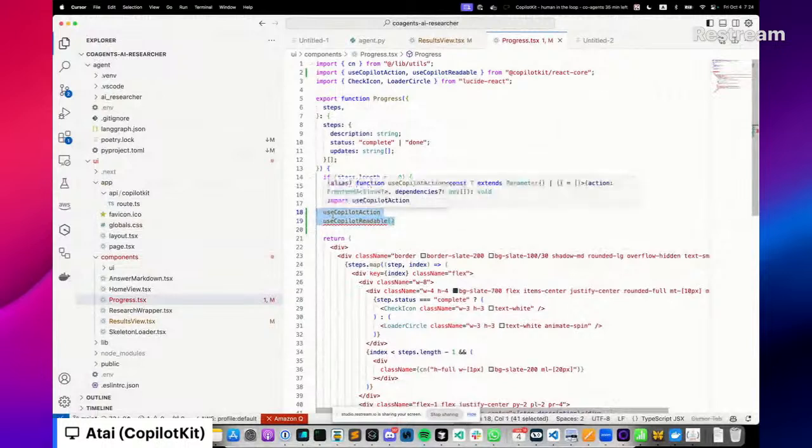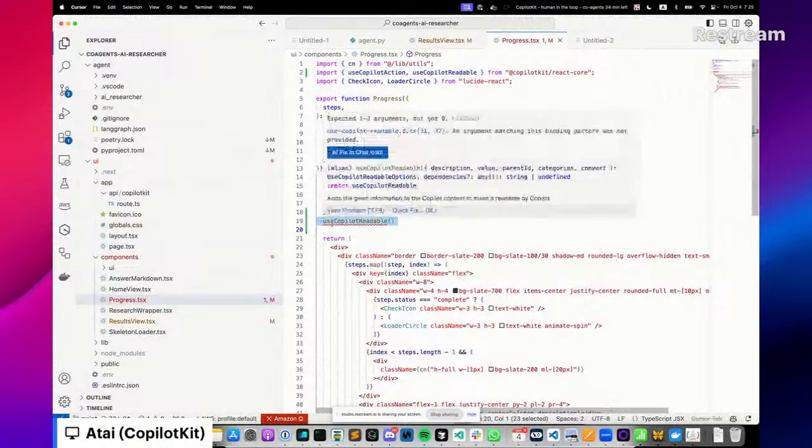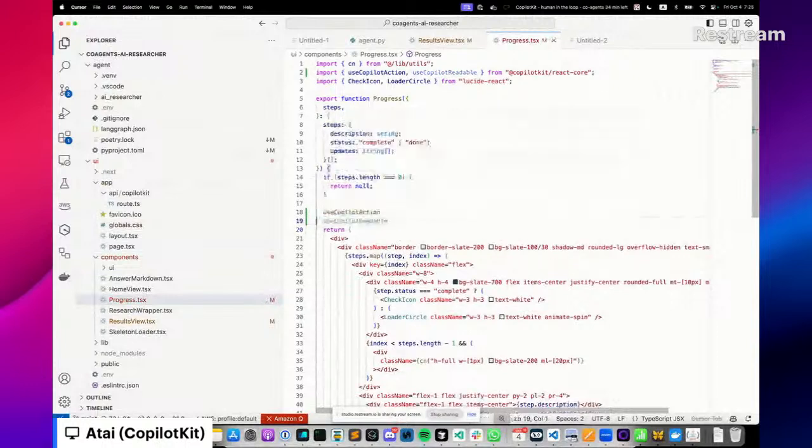Every single action that you expose to the Copilot engine is also made available to the LangGraph agent. So that LangGraph agent can now call these front-end defined actions extremely easily. And it's not just front-end actions; there are also back-end actions available, and as you saw, remote back-end actions too. So you can define actions across different servers and have everything work together seamlessly.